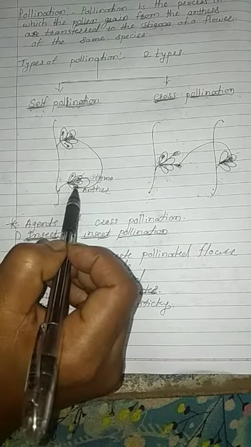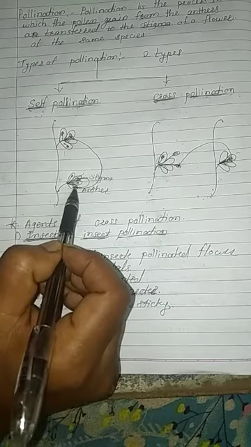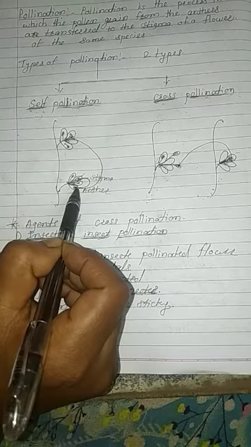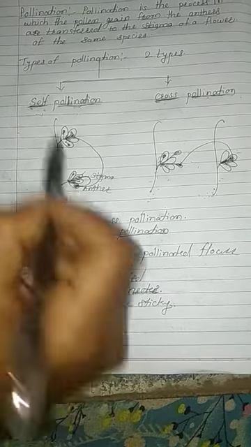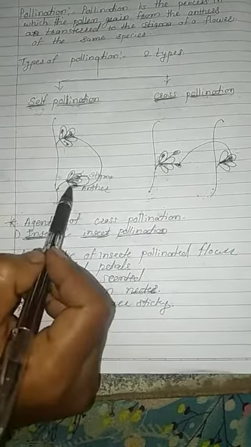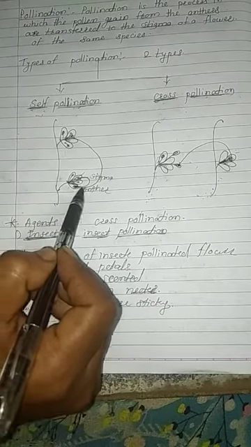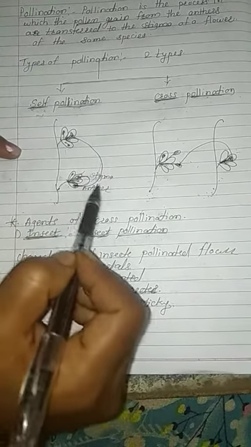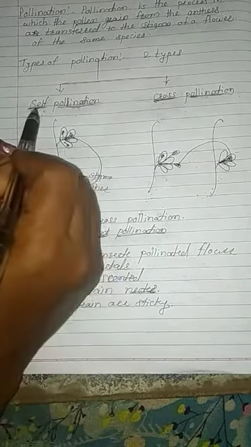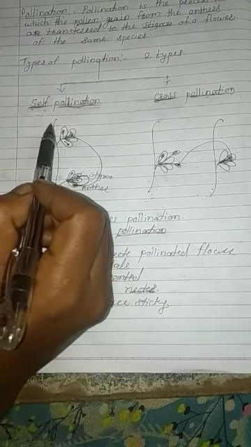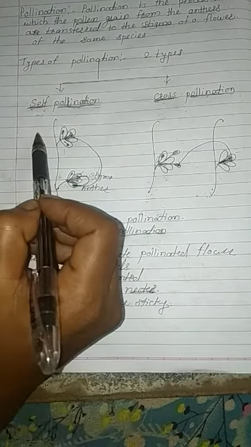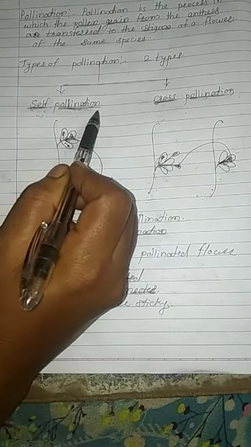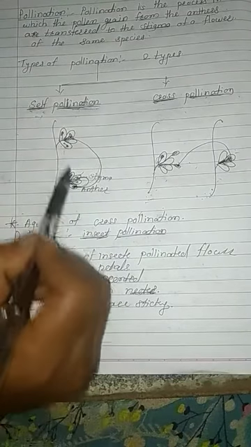The anther, which contains the pollen grain, the male gamete, is transferred to the stigma in the same flower, by itself. This is called self-pollination. It means no external agent is required to transfer the pollen grain from anther to stigma. Got it everybody? What is meant by self-pollination?